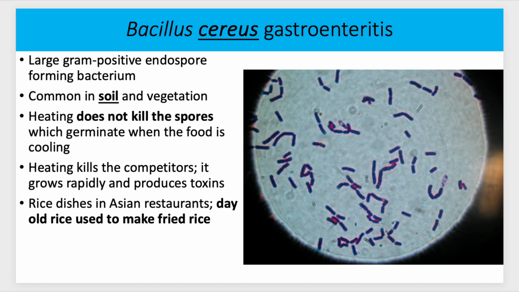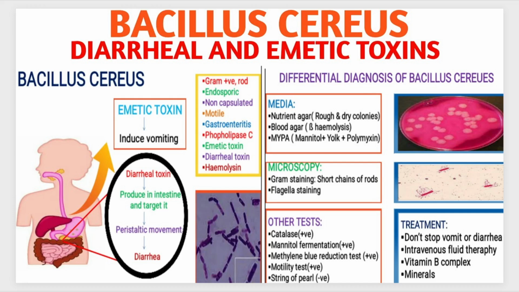So where you might get food poisoning from an Asian restaurant is if they try to reuse the rice from the previous day to the next day, and even though it had been heated before they refrigerated it, the spores can still germinate, and then when they reheat it the next day, that bacteria starts to develop, and towards that afternoon, everyone who's eaten the old fried rice is now getting sick. So here's some other information on Bacillus cereus if you want to pause the video and look at some of the tests and treatments and how they diagnose it.